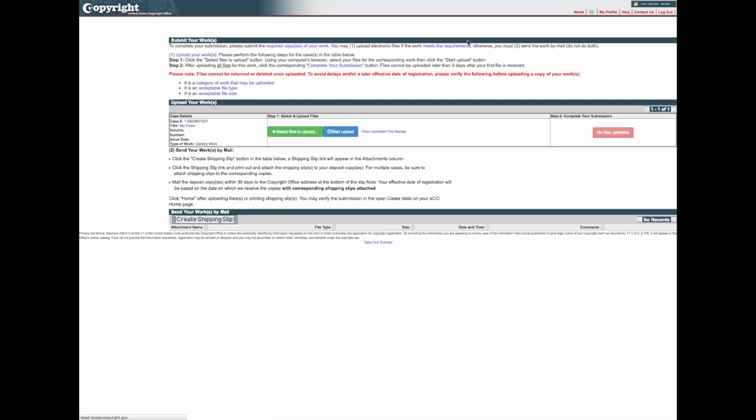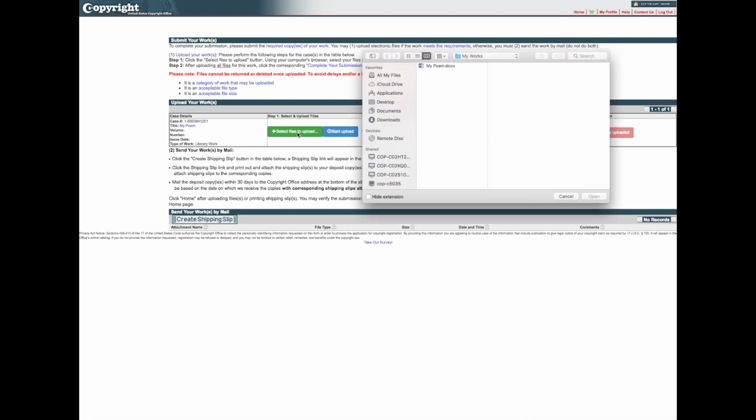The application you just submitted will be displayed on a new screen. Before sending your work, review the information provided to determine whether physical or electronic copies are required. Before you upload an electronic copy, consult the list of file types that will be acceptable by the system. To upload a file, click the green Select a File for Upload button. A new window will open, allowing you to select one or more files from your computer. Select the file to be uploaded and click Open.